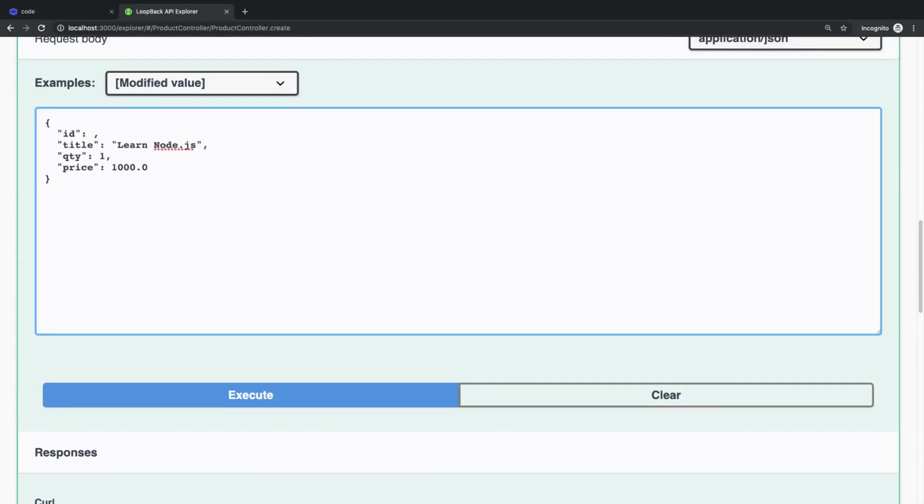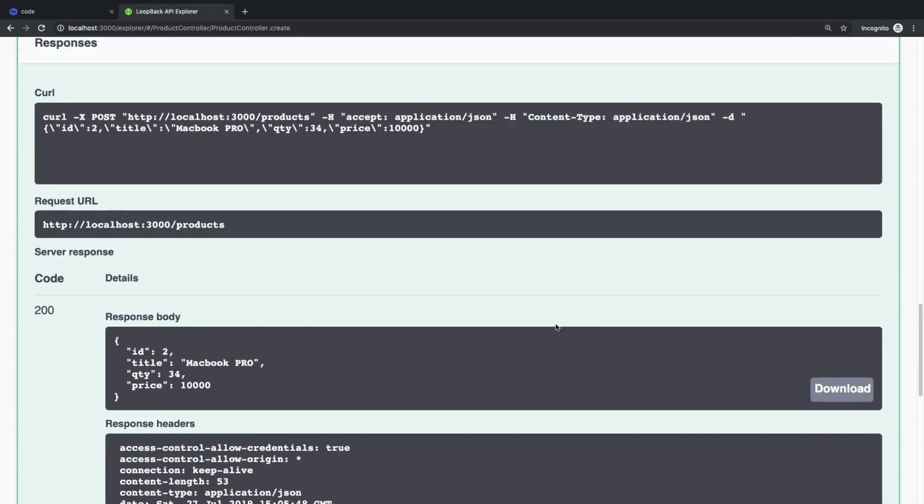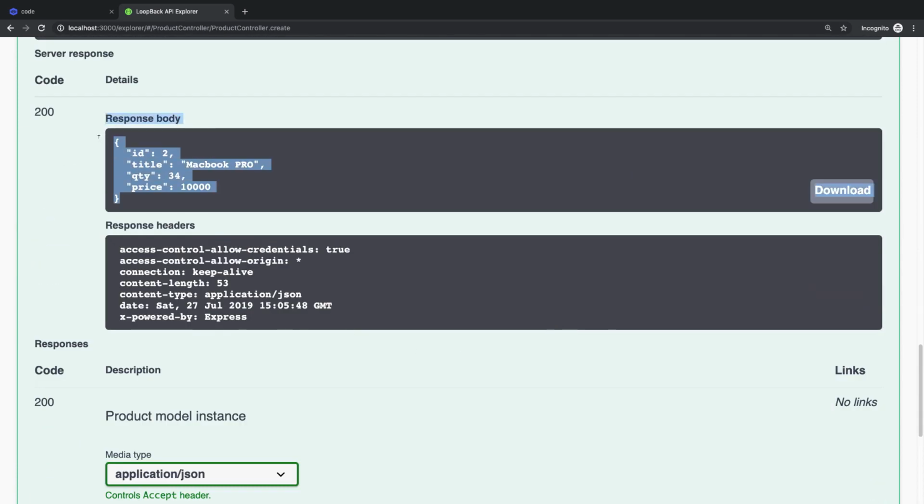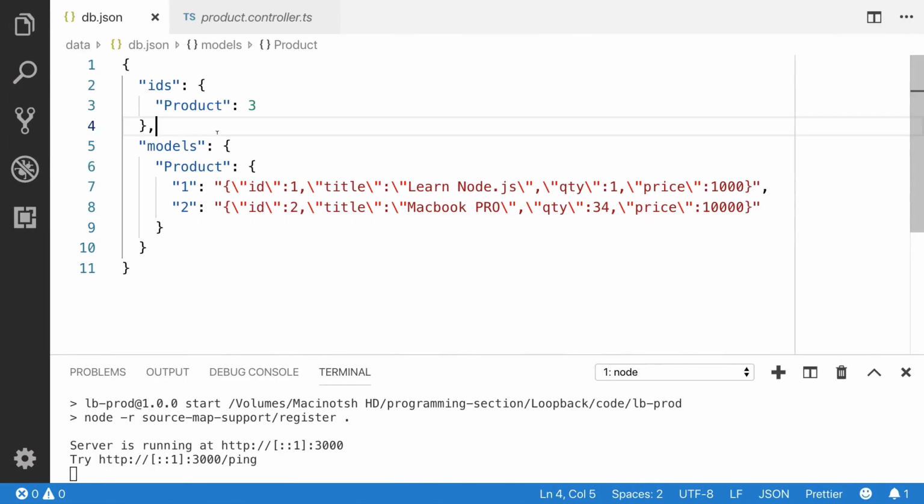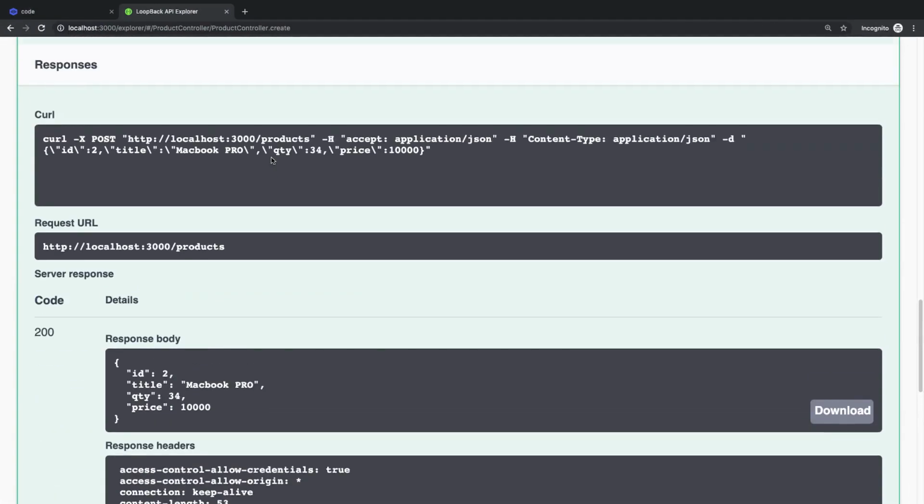I'm going to provide 2. Oops, we need to change the name. It could be, let's say, MacBook. I'm going to provide QTY, which is 2034. We also need to specify the price. A new product has been created. Now you can see the ID, which is 3, and you will have 2 products.